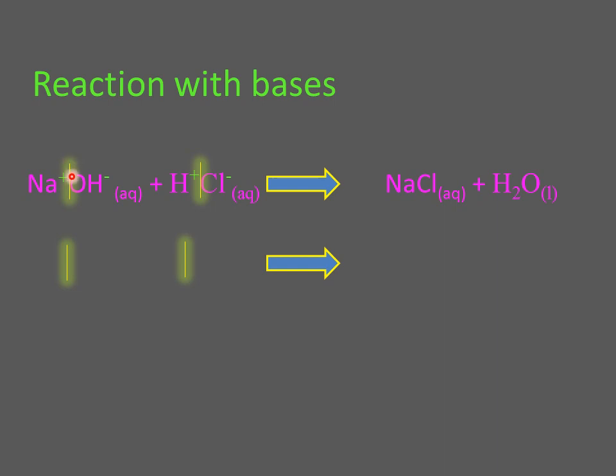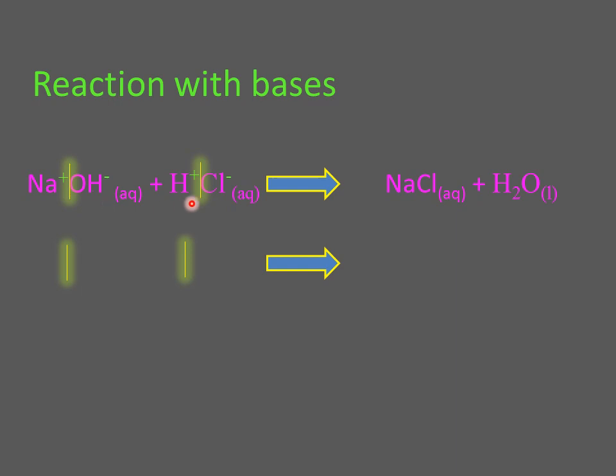Here they will break apart at this yellow highlighted line. As we know, these two ions are combined together to form the base. Now when we break it apart from here, we will get a sodium ion and a hydroxyl ion.